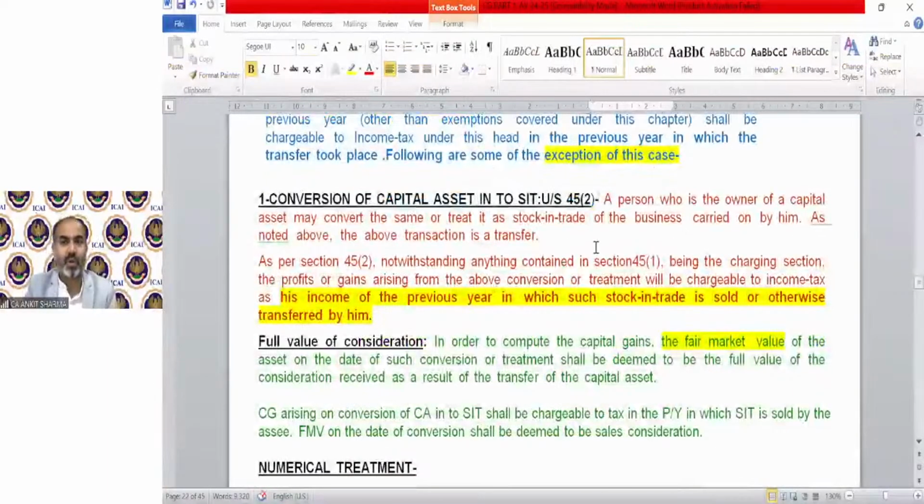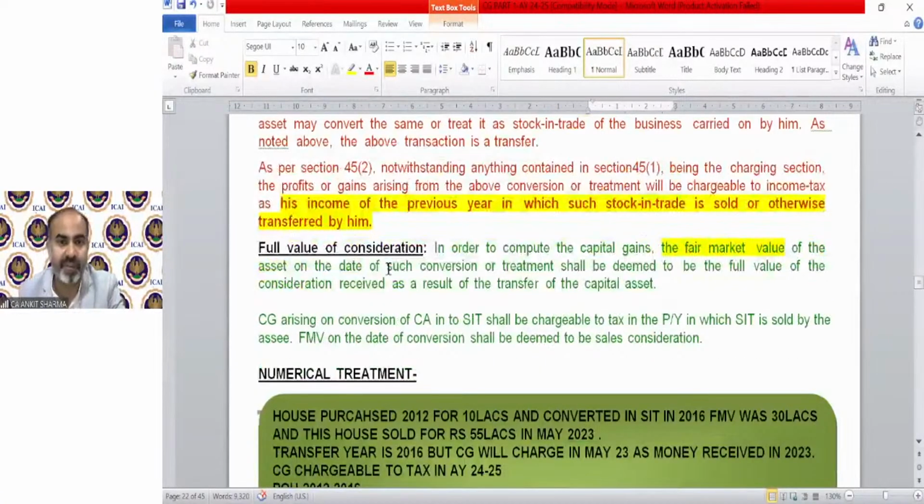A person who is the owner of a capital asset may convert the same or treat it as stock in trade of the business carried on by him. As noted above, the above transaction is a transfer. As per section 45(2), notwithstanding anything contained in section 45(1), being the charging section, the profits and gains arising from the above conversion or treatment will be chargeable to income tax as his income of the previous year in which such stock in trade is sold. So chargeability will be done in the year stock has been sold.